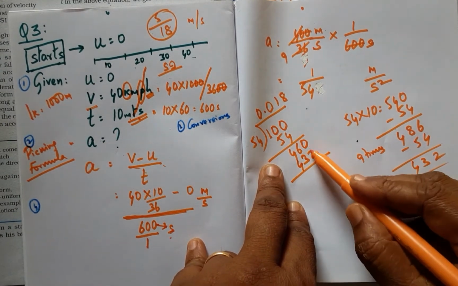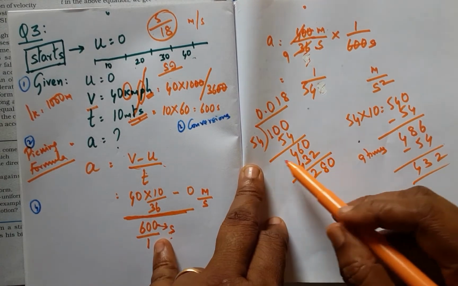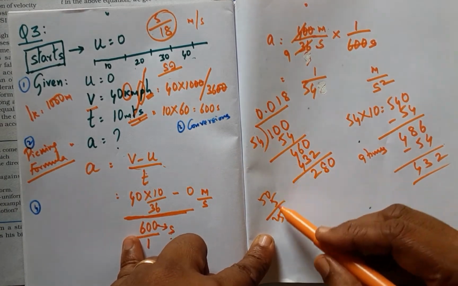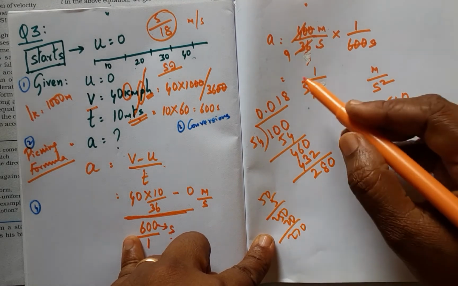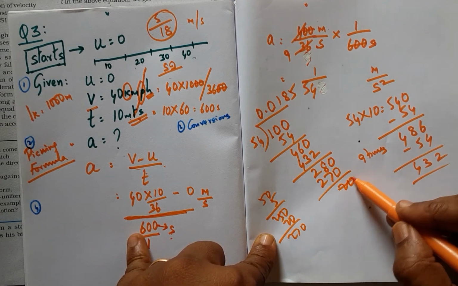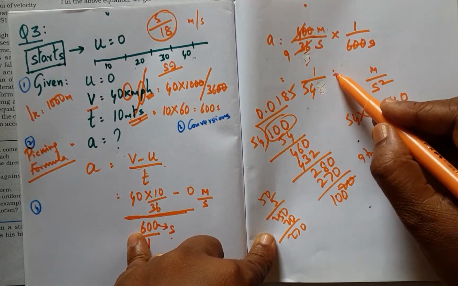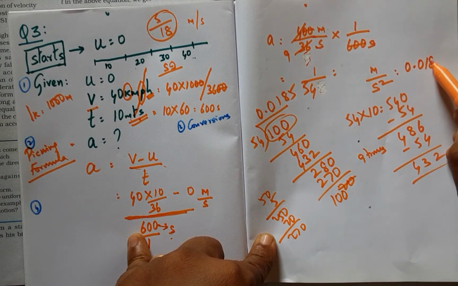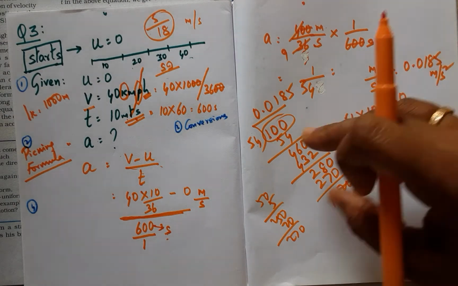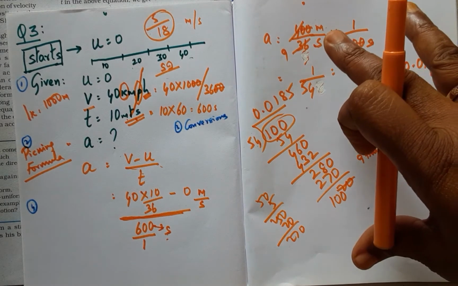And from this, if we recover, we have 28 in place and one more 0 in place. We can see that 5 fives is 25 and 5 fours is 20. Therefore it goes by 5 times, and it is 270. Again I will be getting 10, and again the same thing has recurred, and this is a recurring decimal, and therefore acceleration is 0.185 meters per second squared.